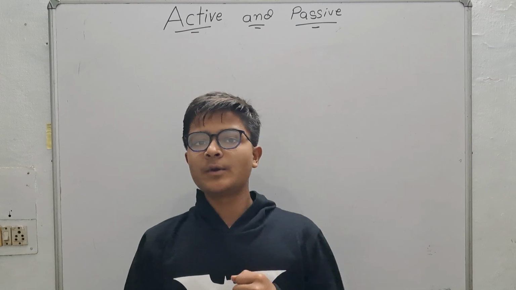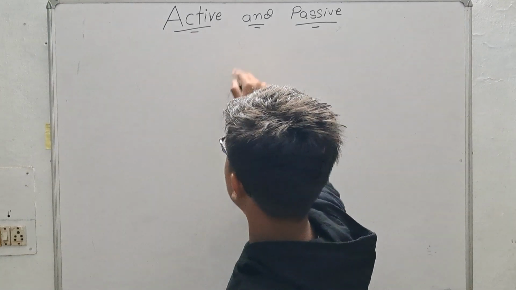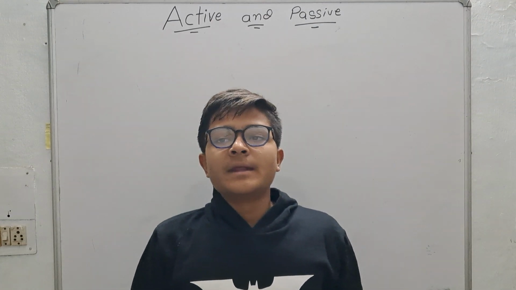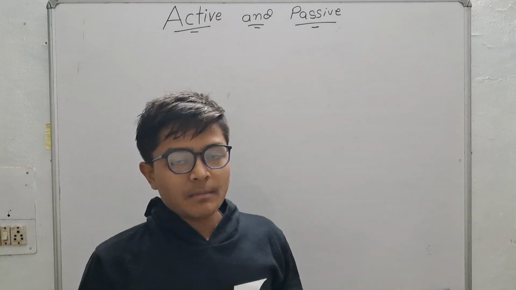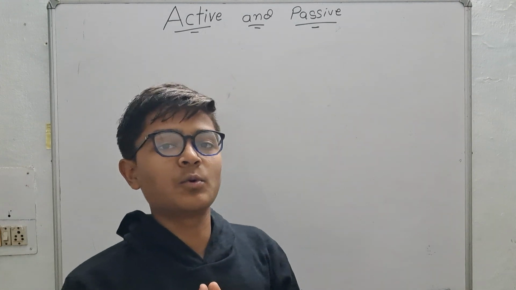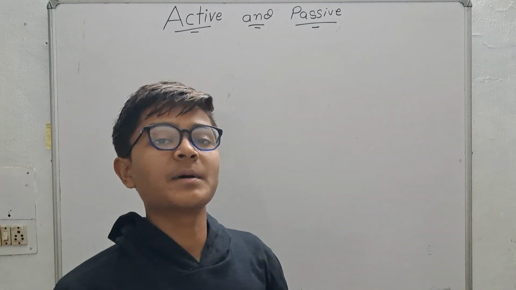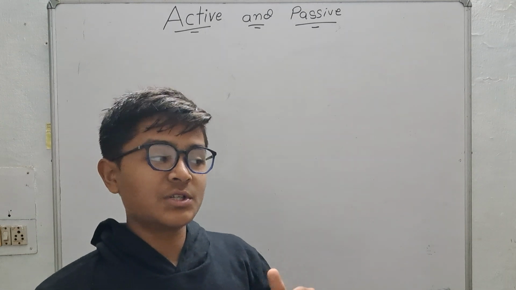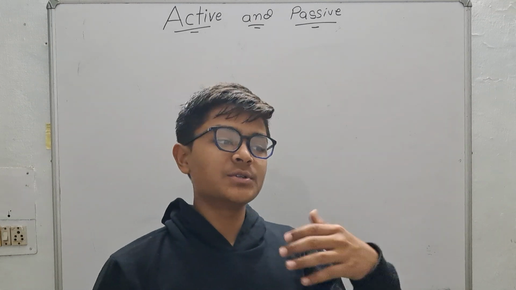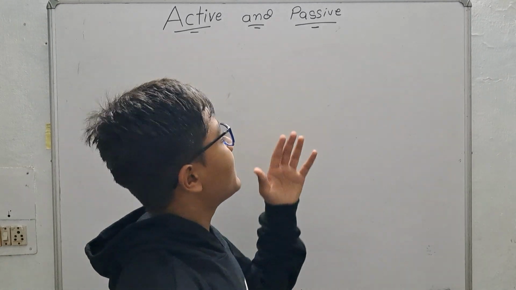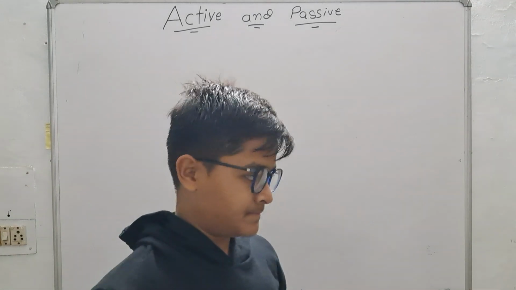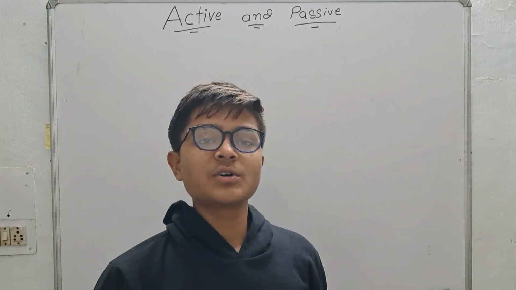In this video, we are going to start our new topic with grammar, active passive. So what is active passive? Active passive is a type of tense, but in active passive, we have to focus on the object, not on the subject. We have to focus our main perspective and main focus on the object, not on the subject. In tense we are focusing on the subject only, but in passive it is completely reversed. We have to focus on the object.